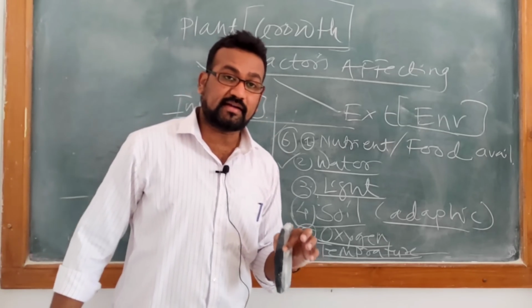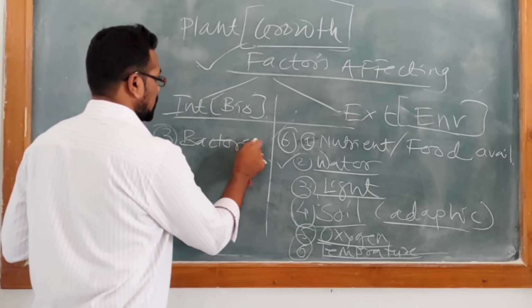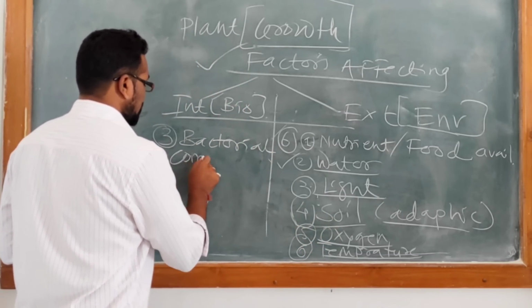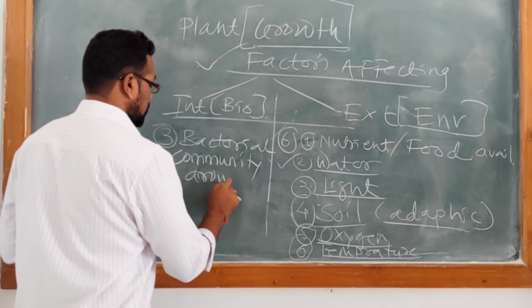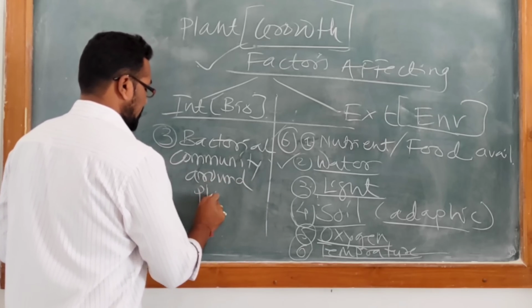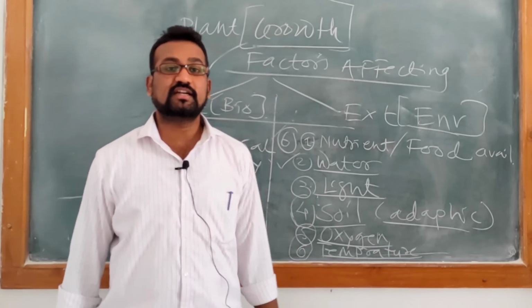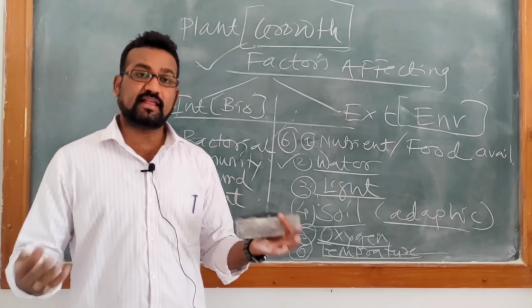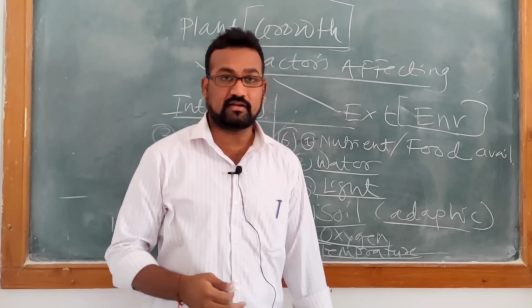Which are the biological factors? First of all, the bacterial community around the plant. In plant physiology, you must have studied that nitrogen fixing bacteria, if present in soil, definitely show a positive effect on the plant.